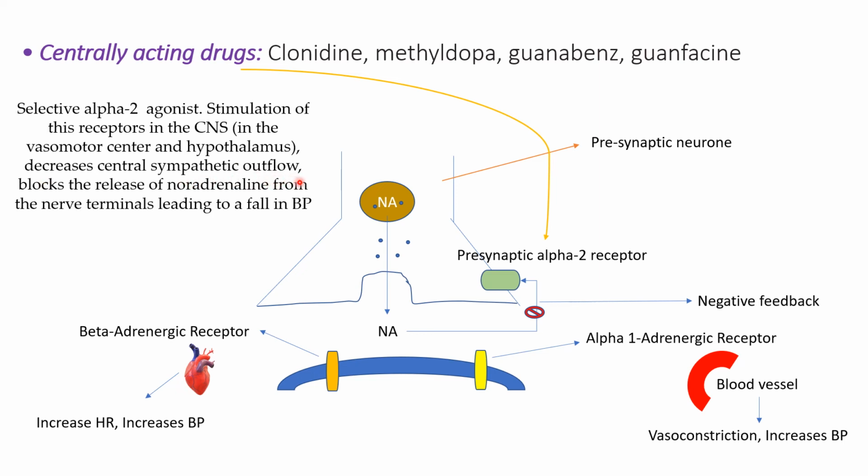decreases the sympathetic outflow. And when the sympathetic outflow is decreased, what does that mean? Noradrenaline release from the presynaptic neuron is blocked at the nerve terminal, leading to a fall in blood pressure. So, in simple terms, clonidine decreases the release of noradrenaline, and when the noradrenaline release decreases, ultimately noradrenaline is not available to bind with the alpha 1 and beta receptors. So ultimately it will decrease the blood pressure.